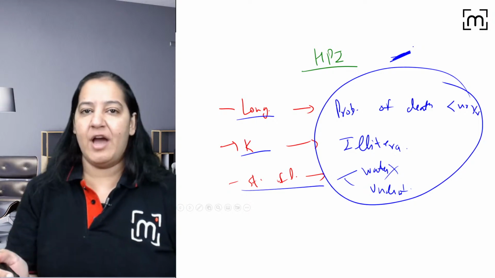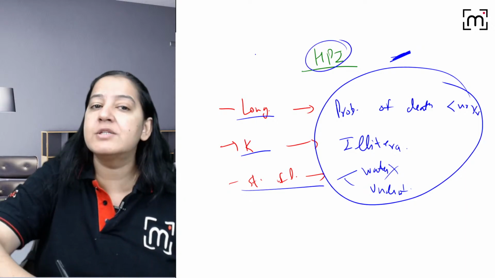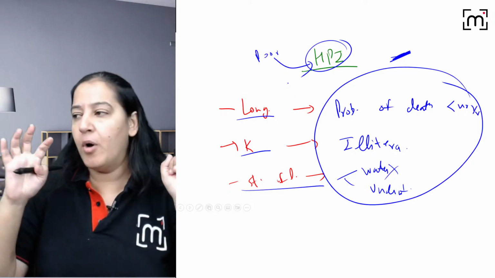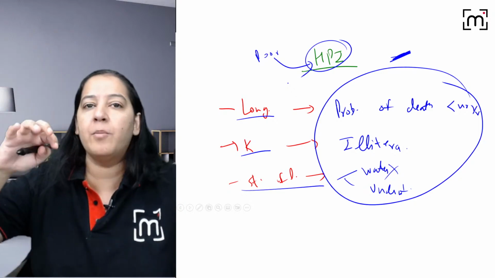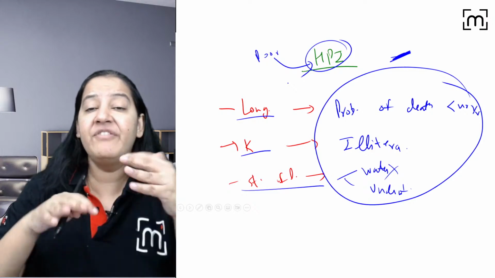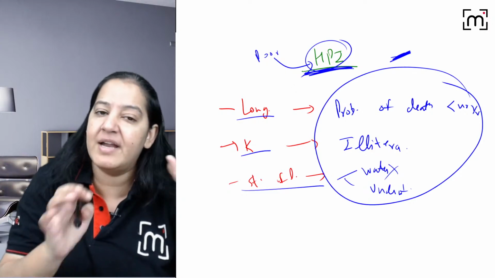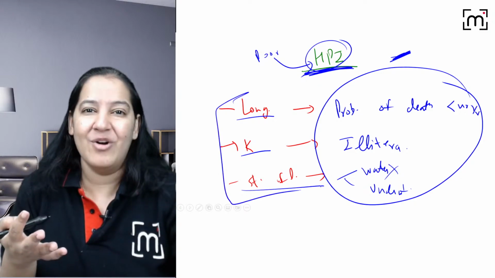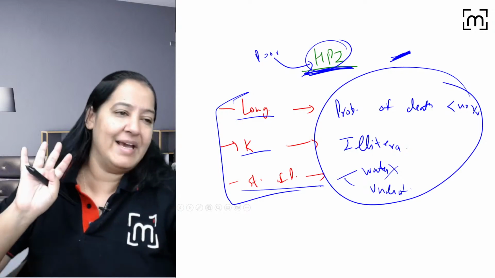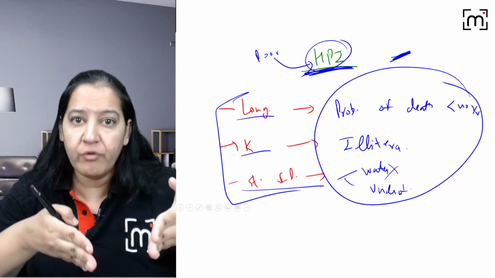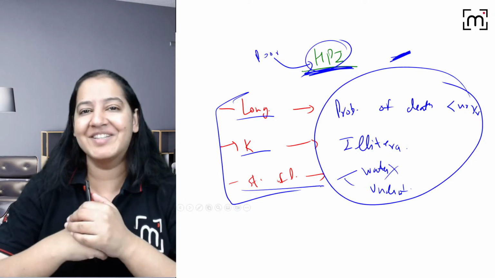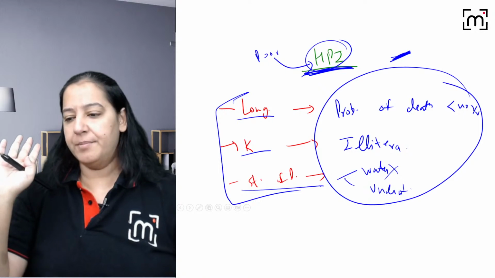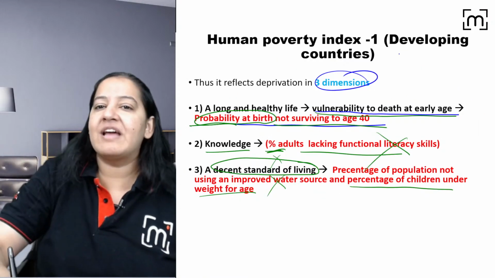So now these are the HPI 1. That will indicate how poor your country is. That is the poverty index of your country. Is India more poor, or US more poor, or China more poor, or Nepal more? We have various countries on the globe. We can compare the human poverty index of country to country by looking at these three criteria. There should be some standardization. We cannot say by guessing that this country is more poor. No, you cannot say like that. You have to prove it. Data matters, right? So you should give the data and prove it. This is all you have to look for. Give me a thumbs up if you got it. That is HPI 1 for developing countries.